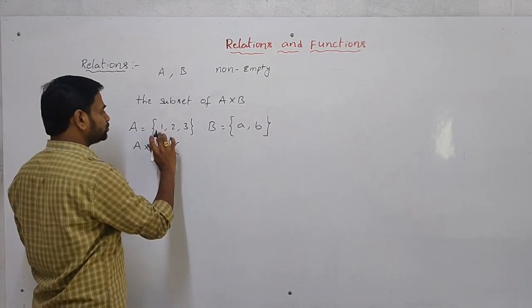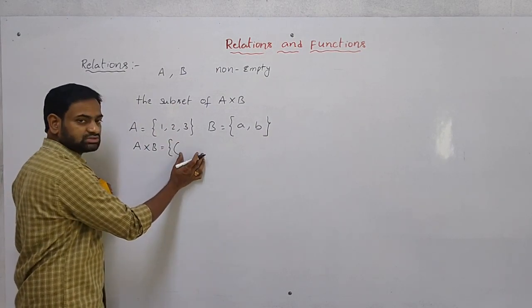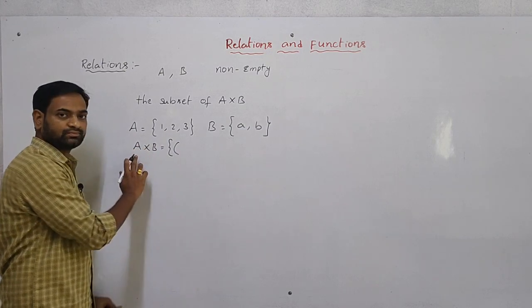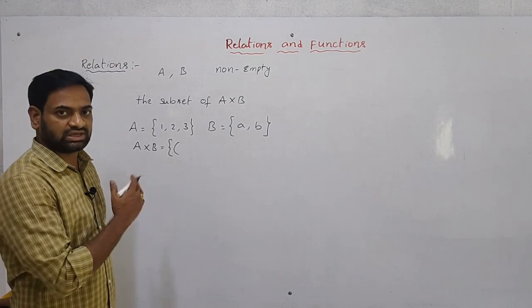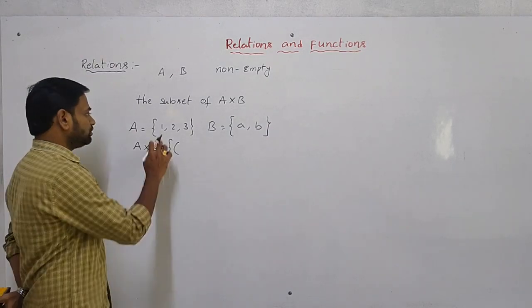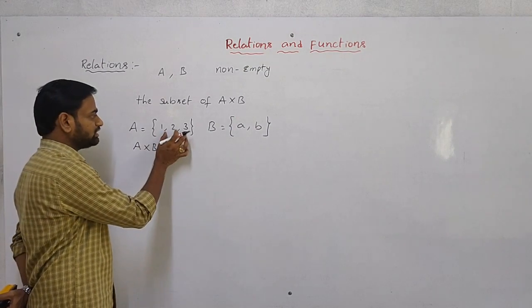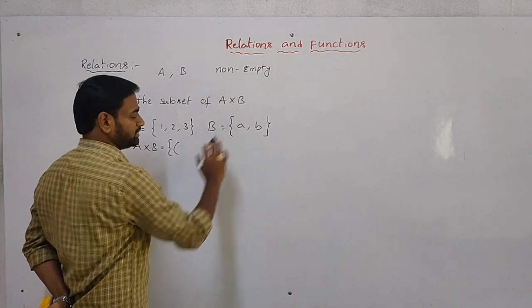All of you know how to write this one. In the ordered pair, first element we have to take from the first set, second element we have to take from the second set. So first elements we take 1, 2, 3, second elements we take a, b.